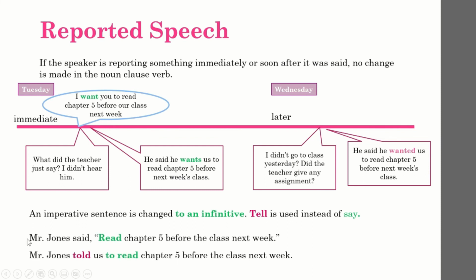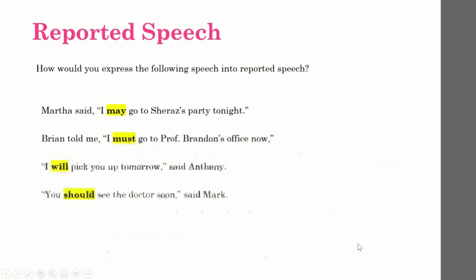The first sentence is a quoted speech. Mr. Jones said, "Read chapter 5 before the class next week." The quote indicates an imperative. It starts with a verb, not a subject. Then if you want to change the quoted speech into reported speech, use an infinitive. Place to in front of the verb. And instead of using say or said here, told is more common. Mr. Jones told us to read chapter 5 before the class next week.